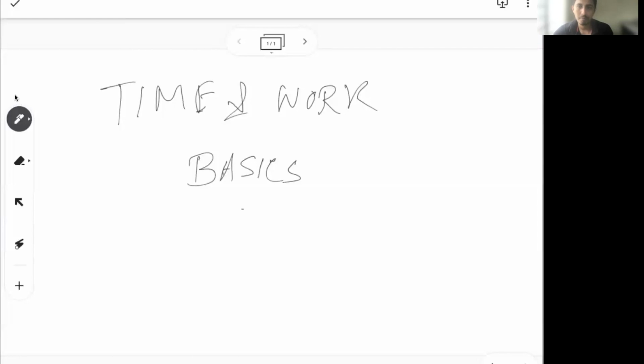There are not many formulas to remember as such, but if you understand the basic concepts and solve a few problems, you will be able to solve most time and work problems. So it's a very doable area to start with. In past years, CAT has had a maximum of 2 questions from time and work.